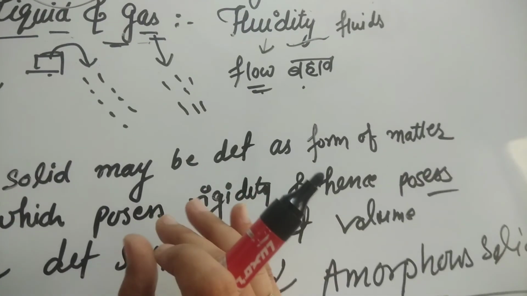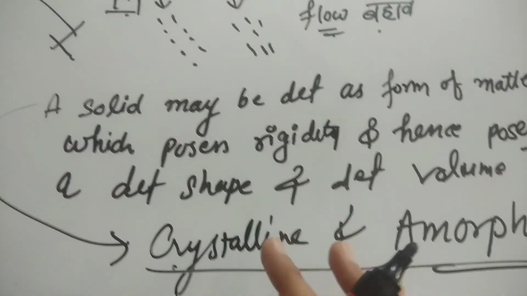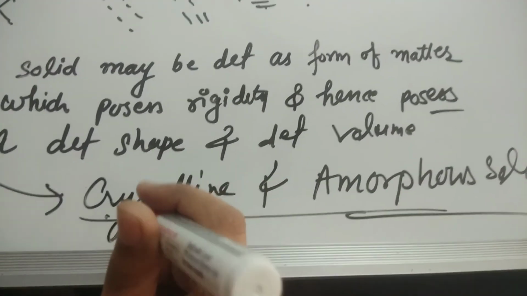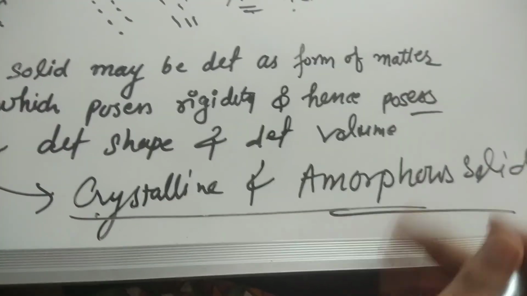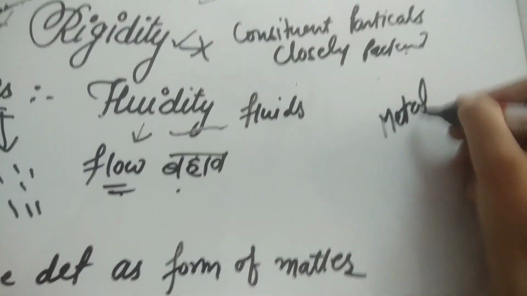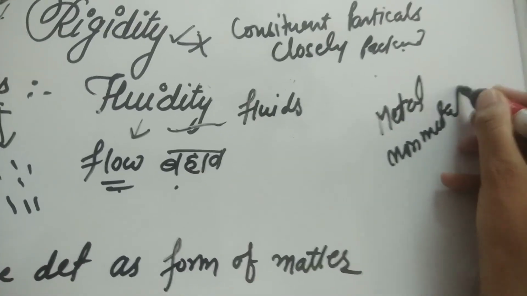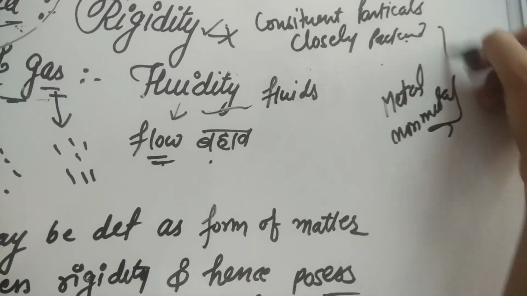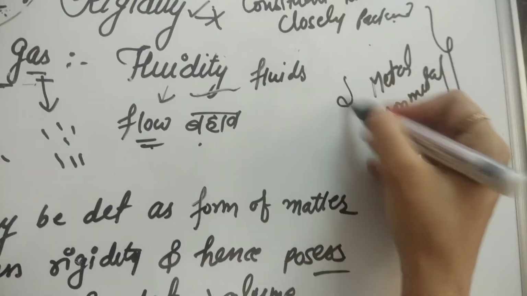Metals and non-metals in solid form are crystalline solids, but things like rubber and plastic are called amorphous solids. Metals and non-metals possess rigidity and are solids. Which type of solids are they?